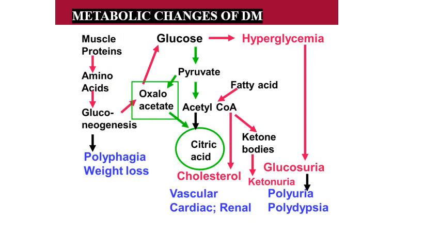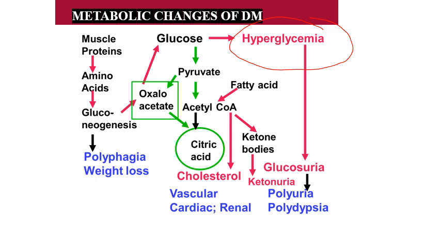Now coming to the metabolic changes of diabetes mellitus. So when we hear diabetes mellitus, what will come into our mind? Insulin deficiency and high blood glucose level, that is known as hyperglycemia. How does this hyperglycemia occur? In type 1, it is insulin deficiency or insulin insufficiency. In type 2, it is insulin resistance. So when there is insulin deficiency or insulin resistance, what are all the metabolic changes which occur in the human body? That is explained in this figure.